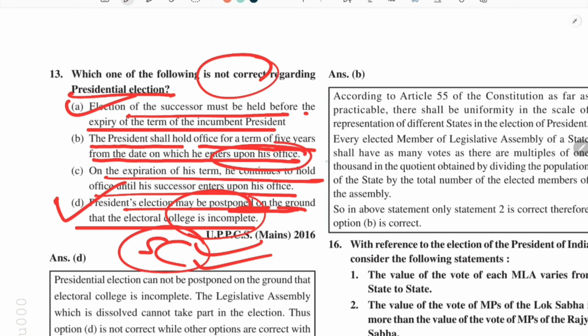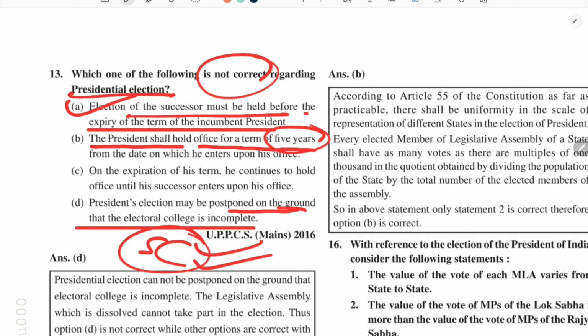When he enters the office his term starts and continues up to 5 years. On the expiration of his term he continues to hold office, that is also correct. Suppose due to some reason the election is not conducted, the person already sitting on that post will continue to hold office until his successor enters upon the office. That is also correct.